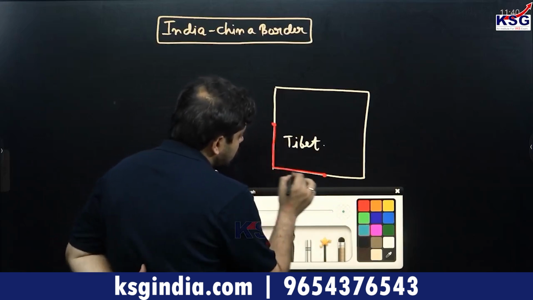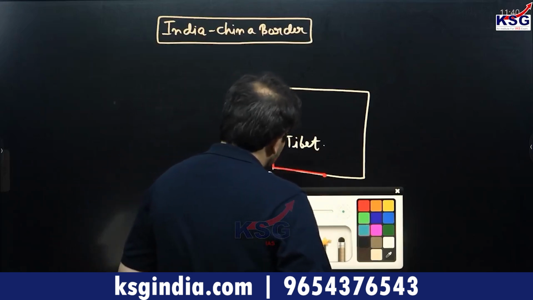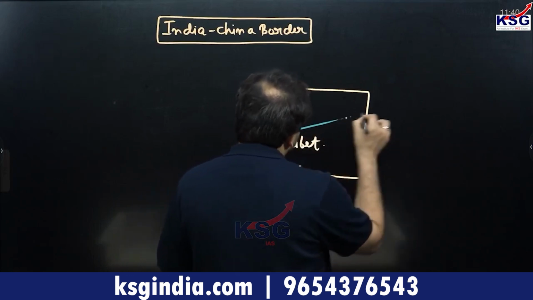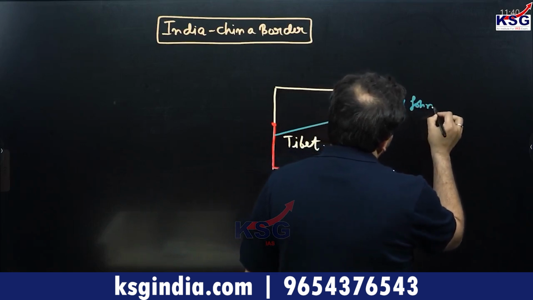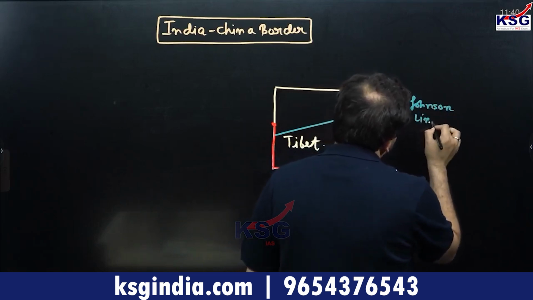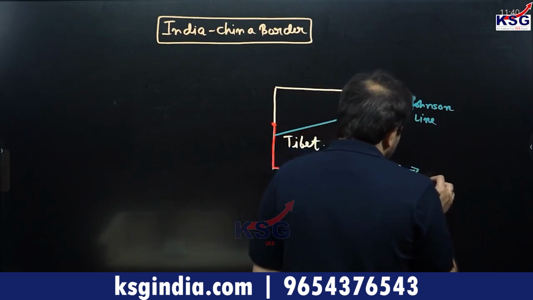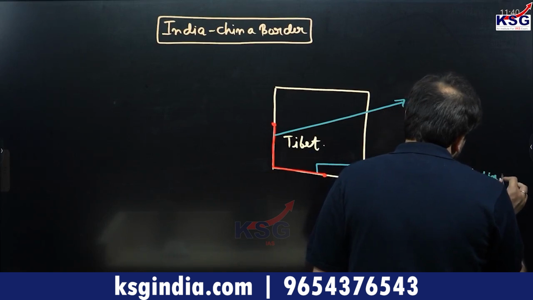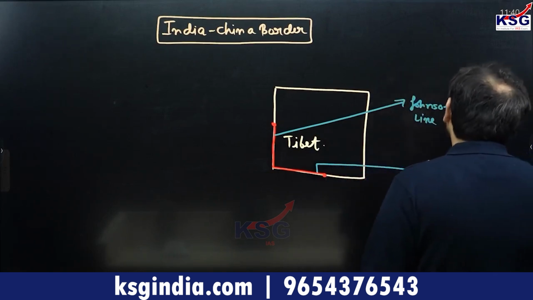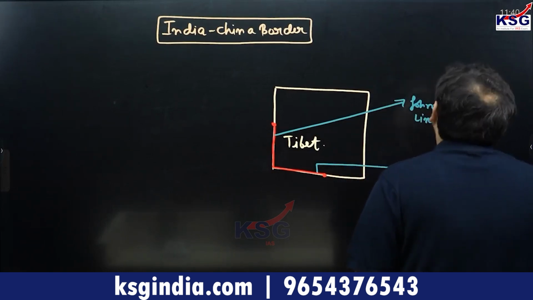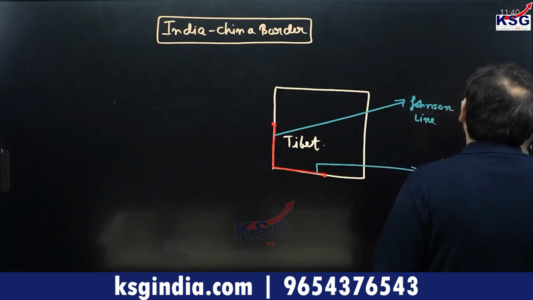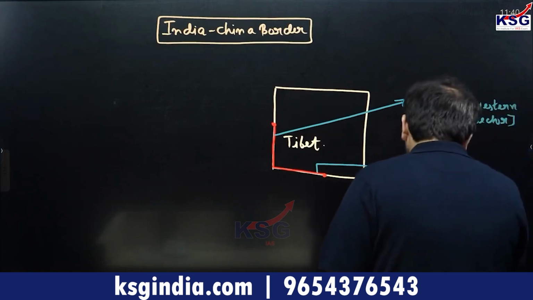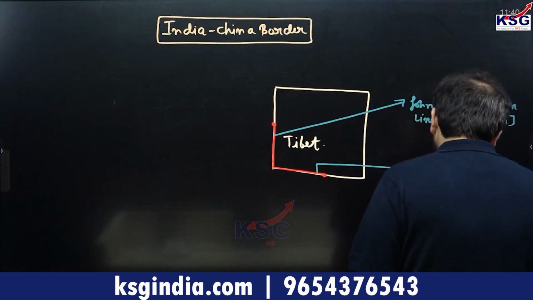Let's say this is what the Chinese call the line of actual control, and this is what Indians call the Johnson line, and this is what the Indians call the McMahon line. The Johnson line is the area in the western sector. I think I had shown you the map yesterday. The McMahon line is the area known in the eastern sector.